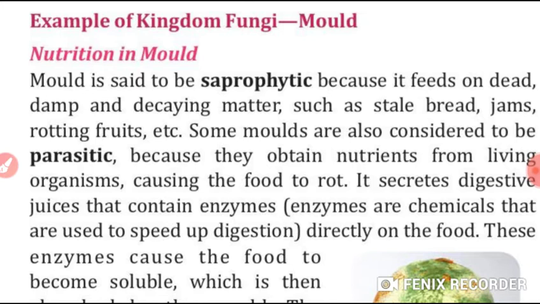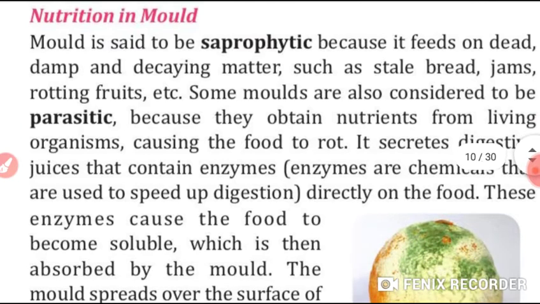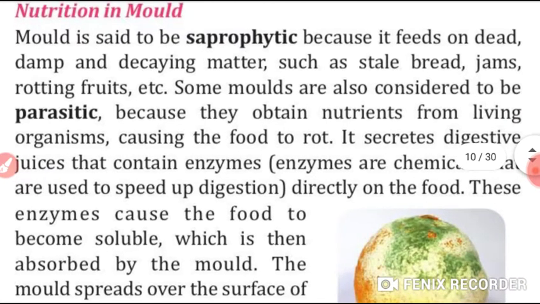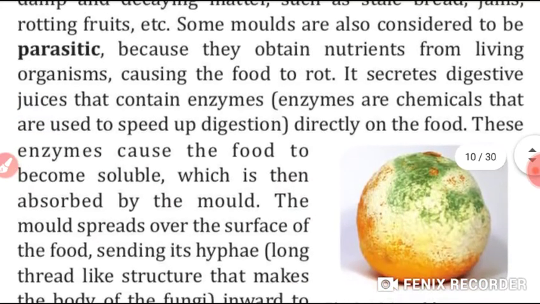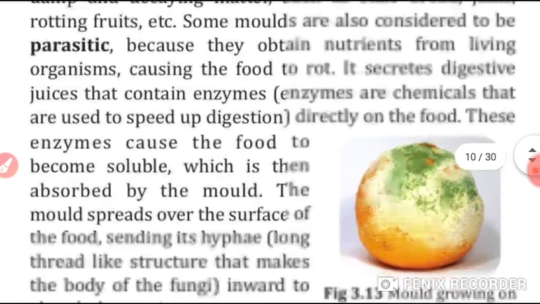We have studied its characteristics. Now we are studying an example of the kingdom fungi: mold. Students, nutrition in mold. Mold is called saprophytic because it feeds on dead and decaying matter. Some molds are also called parasitic because they obtain nutrients from living organisms. They cause food to rot.